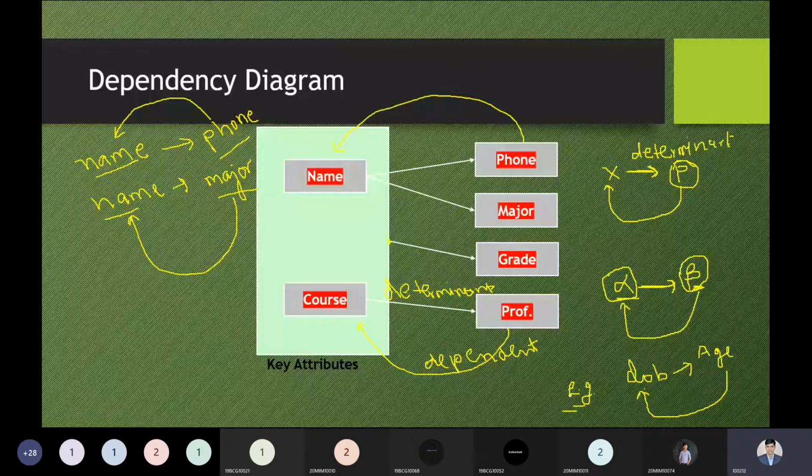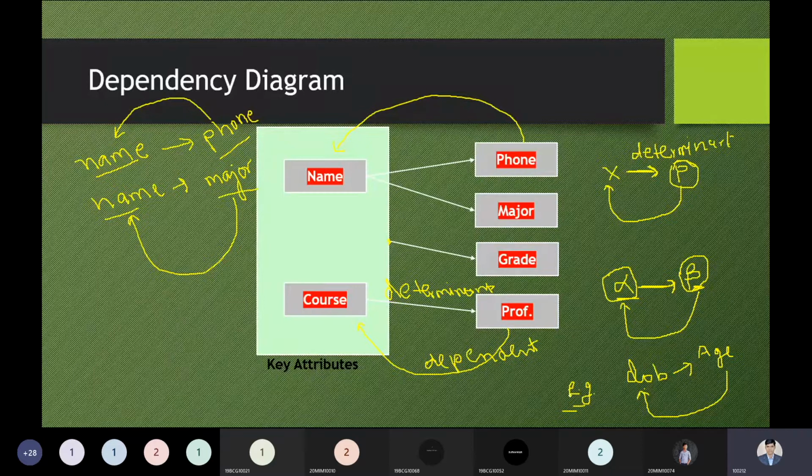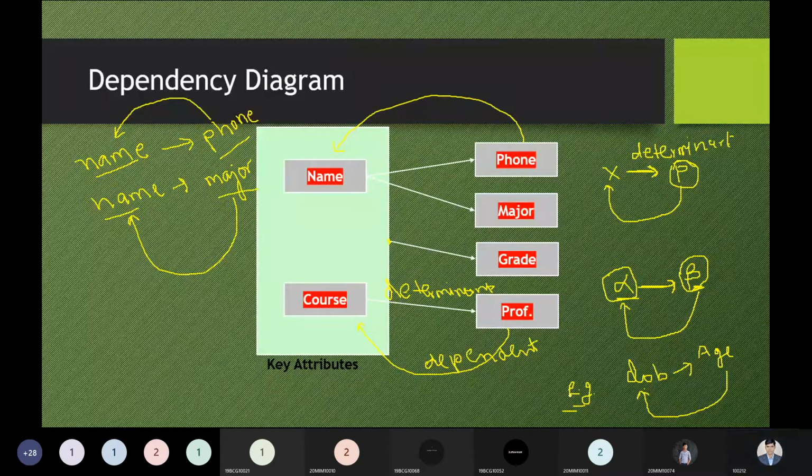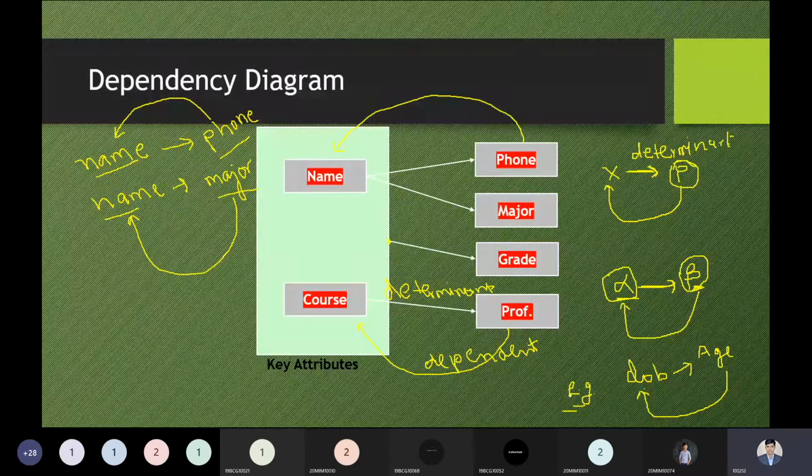But still, I have a question. Suppose you're thinking of name and phone number as a key combination. Sir, my name is there, this is my contact number. But suppose there are two students with the same name, but they have a different contact number. So by the combination of phone number and name, we can make the key attribute. Is it possible to make the combination of name and phone number a key attribute? Just tell me right now.